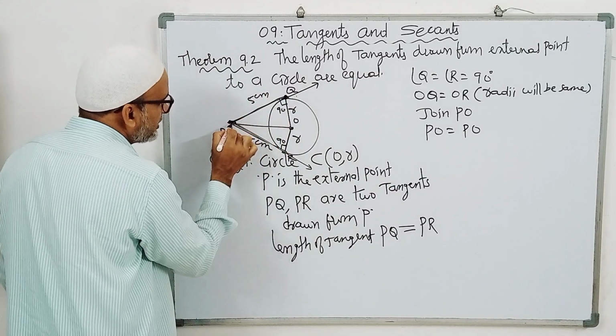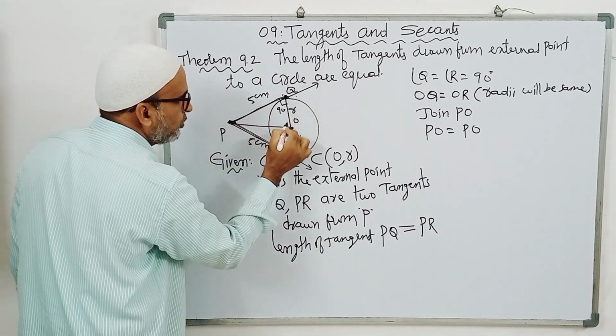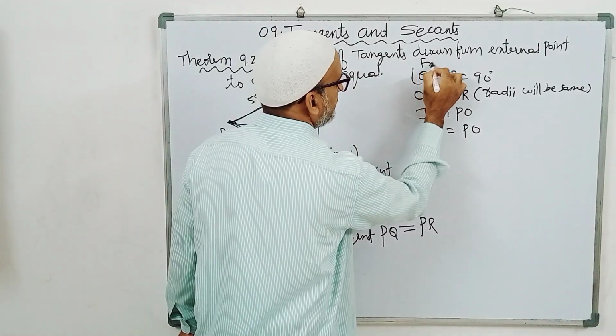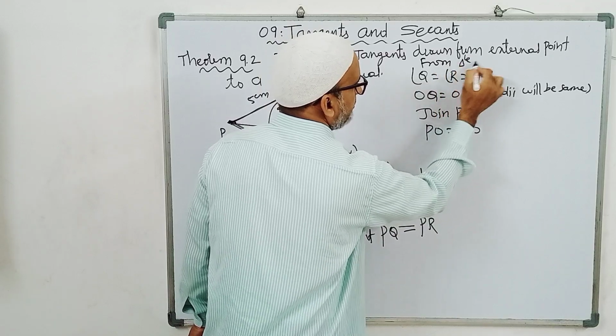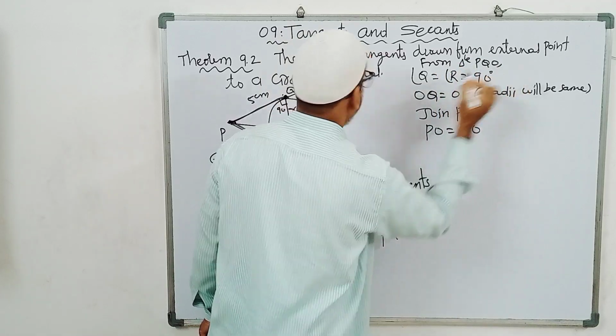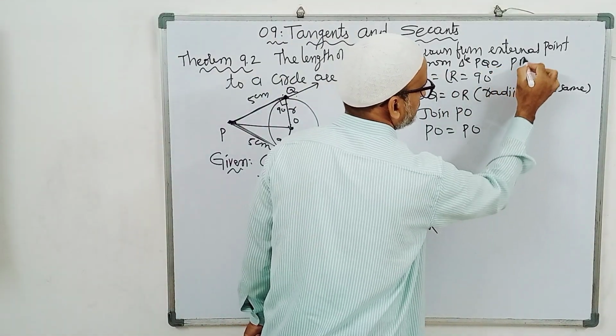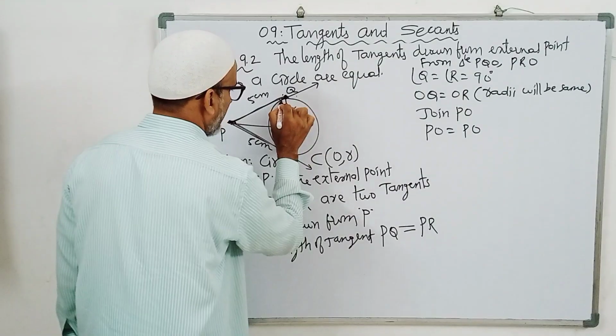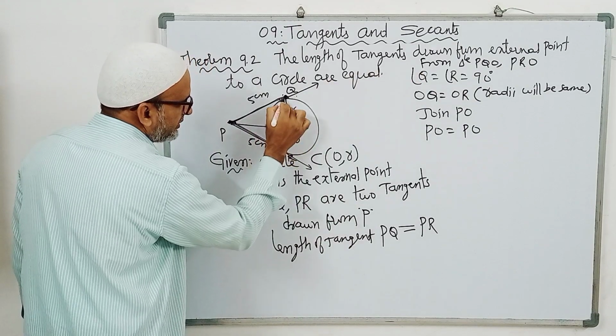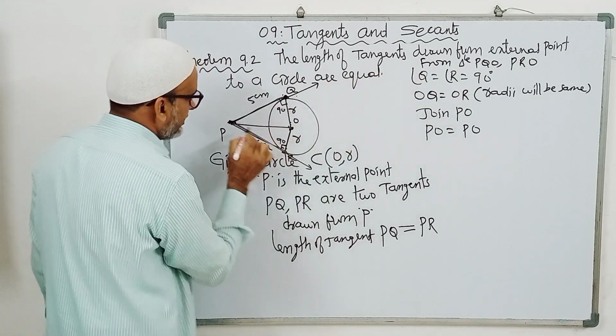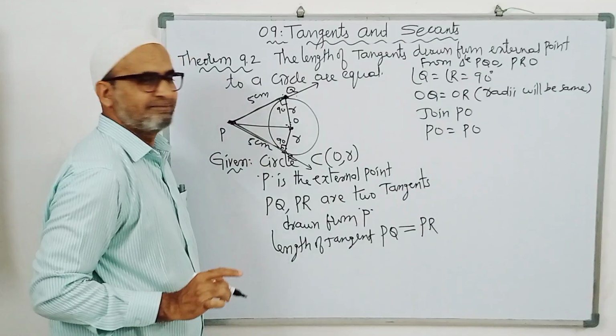Now from triangle PQO and triangle PRO, you got this angle 90 degrees, this side the same, and this is the common side.